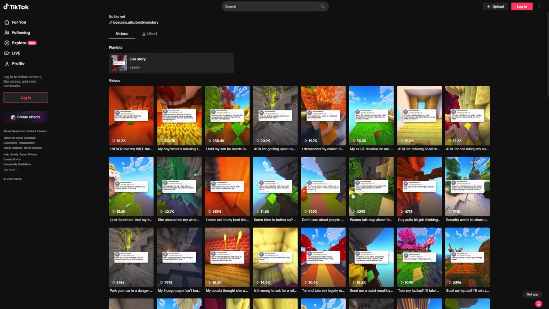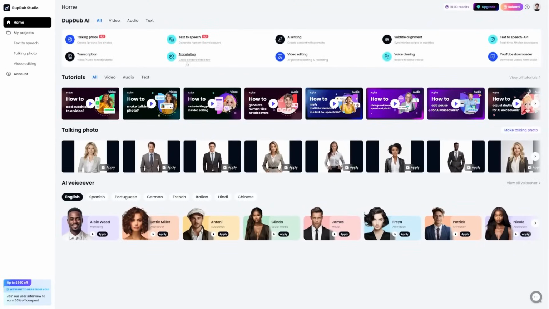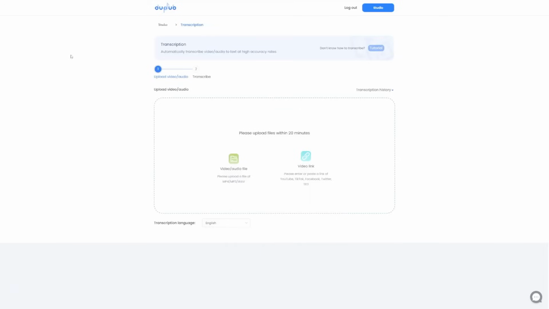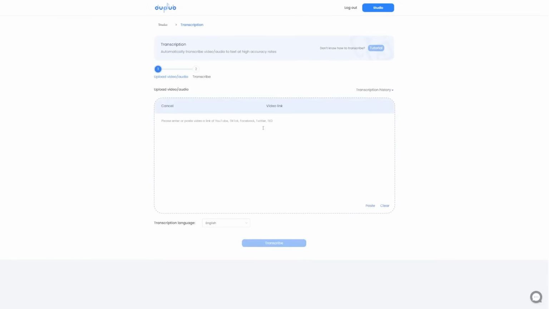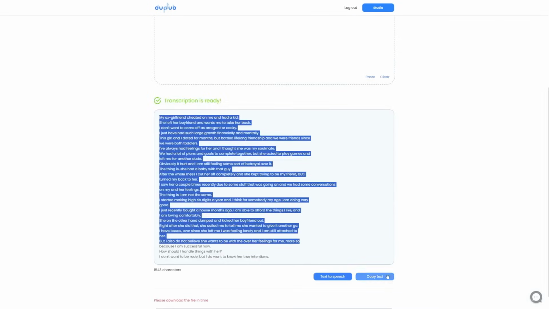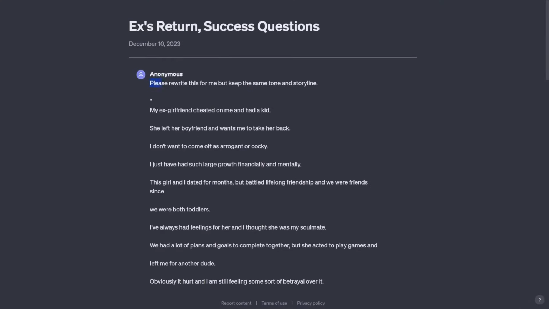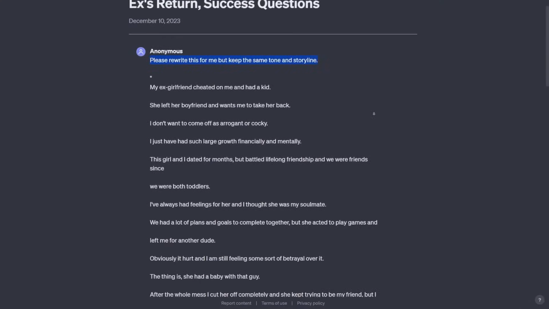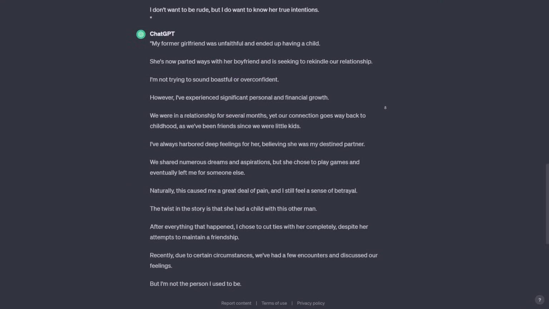I'll use this free tool called DubDub. After creating a free account, choose the transcription option from the dashboard. Then, from this, click on the video link and paste the link you got from TikTok. Once you click on transcribe, it will give you the video script below. I'm honestly impressed by this tool's capabilities. Then, I'll go to ChatGPT and ask it to rewrite the story for me but keep the same tone and style. Here's what it came up with.